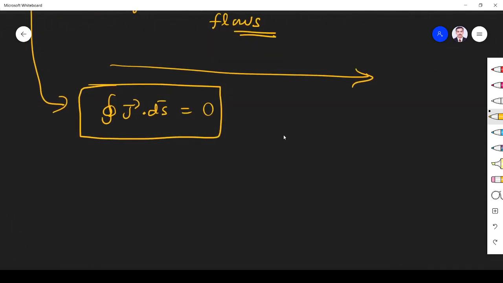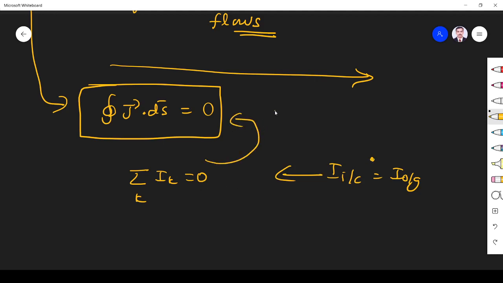Right, now we come to the main thing, which corresponds to the macro form that we have seen: Σik equal to 0. What is this? The algebraic sum of all the currents flowing out of a junction in a circuit is equal to 0. That is, I incoming is equal to I outgoing. That's what this is, right? At a junction, incoming current is equal to outgoing. Net current is 0.